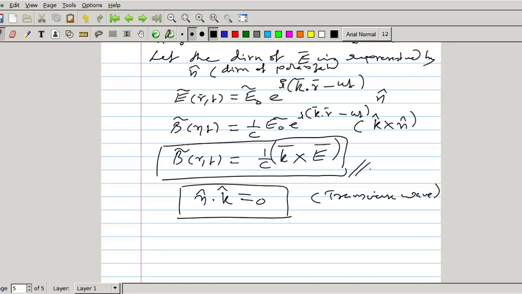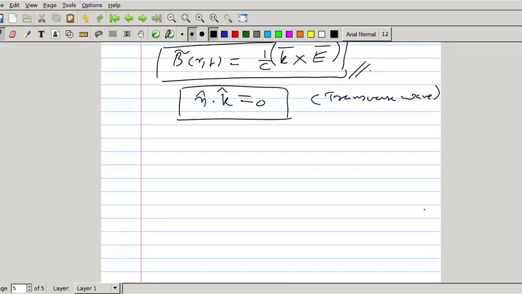This is the general representation of the wave. Its real amplitudes can be represented as E(r,t), written as a bold vector, equal to E0 cos(k dot r minus omega t plus delta) n cap.